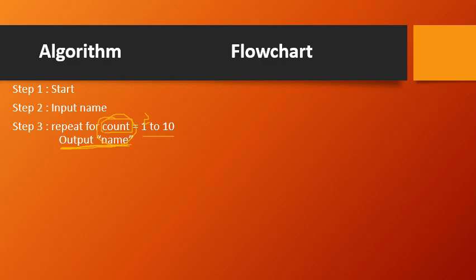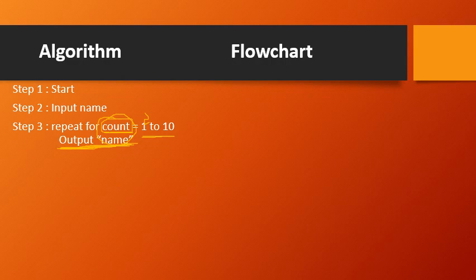So like this I will keep on incrementing the count value, right? How long I have to increment? That depends upon the range here, that is 1 to 10. So when count has become 10 means I am repeating it for the 10th time. So the 10th time I am displaying my name here, that is output name. So 10 times this particular statement would have been executed.